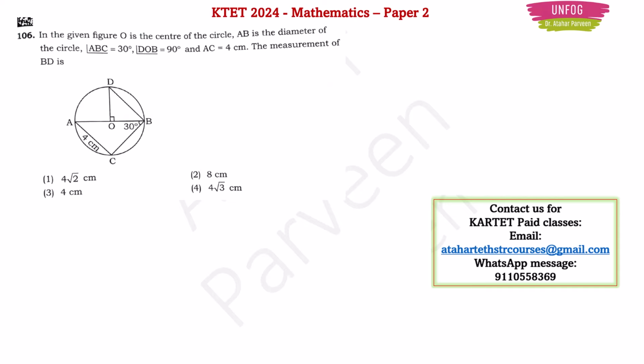As per the question, they have given one figure and some data also: one angle is 30 degrees, another angle at the center is 90 degrees, which indirectly gives you one clue that they are talking about diameter and radii here. Because O is the center, that's the reason why DOB is 90 degrees, right? And one chord measurement they have given, 4 centimeter, which is AC. Now you have to find the other chord value, which is BD. That is the question, and they have given you 4 options.